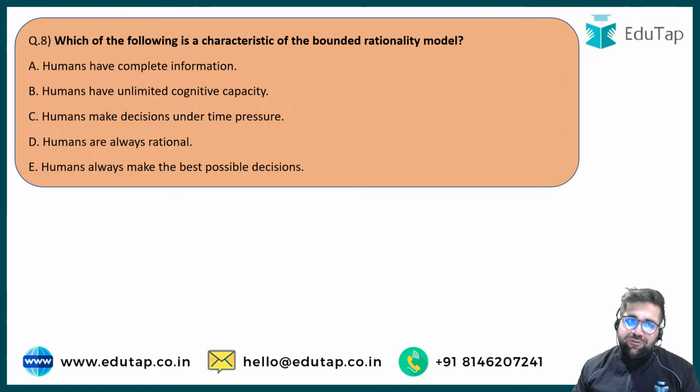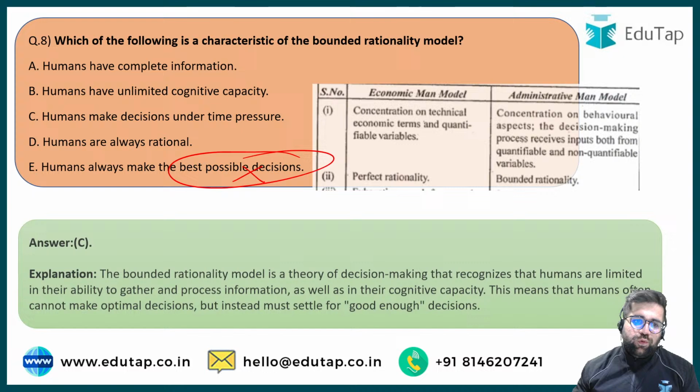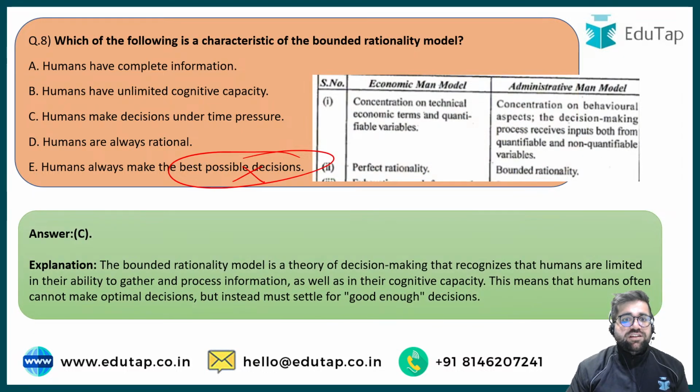Which of the following is a characteristic of a bounded rationality model? Humans have complete information. Humans have unlimited cognitive capacity. Humans make decisions under time pressure. Humans are always rational, or humans always make the best possible decision. This cannot be true because under bounded rationality, maximum of the times you are just accepting the good enough decision, not the best decision. Therefore over here the answer will be option C, which is humans make decisions under time pressure.